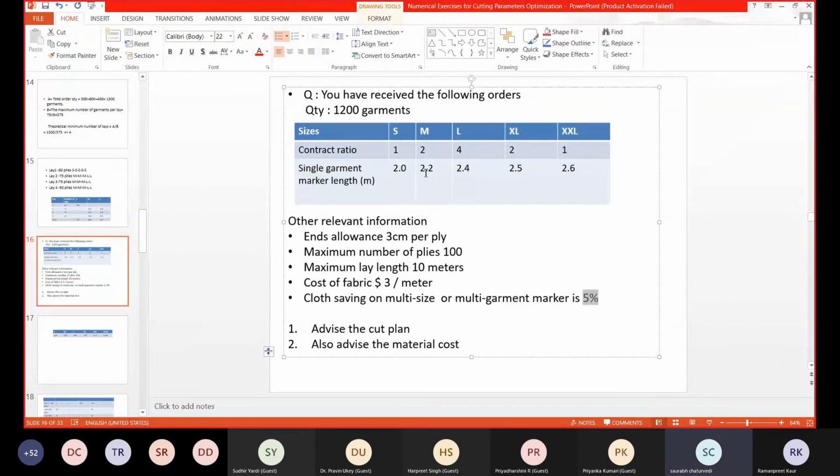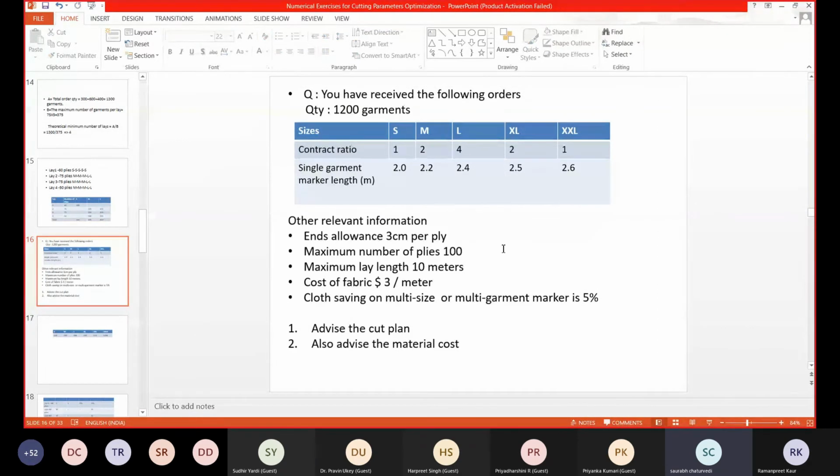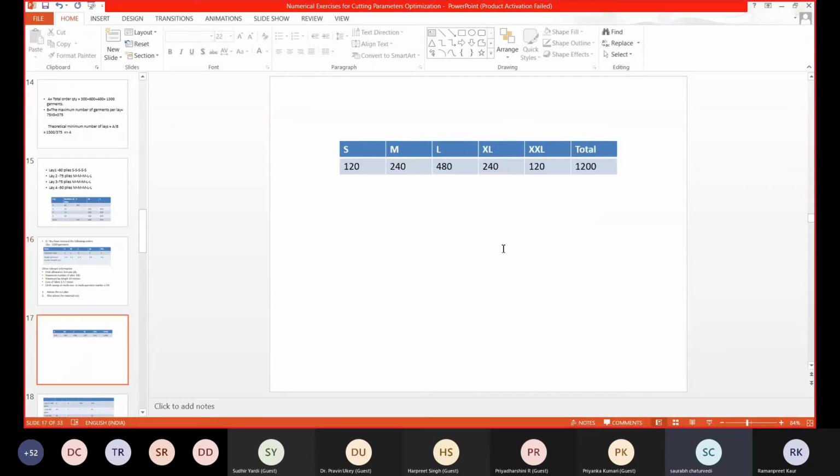First of all, we need to calculate the quantity of all the sizes. That is easy, everyone must have calculated. I have changed the slide. The small, these are the pieces. That's very easy to calculate. How many pieces are in each size?